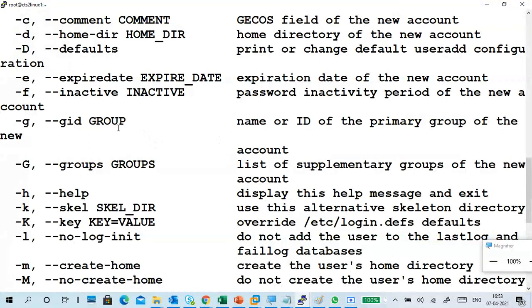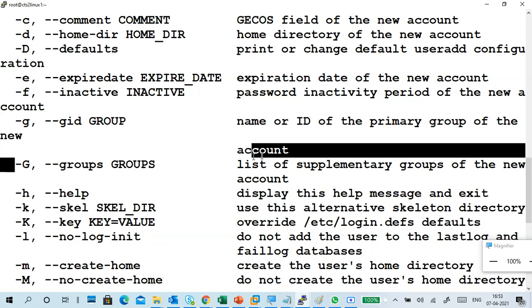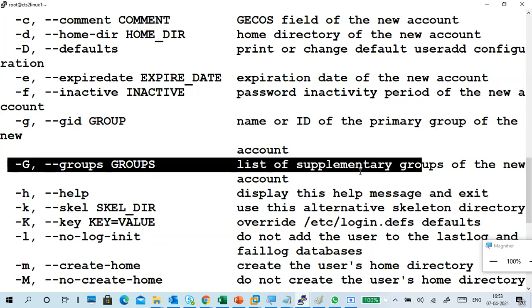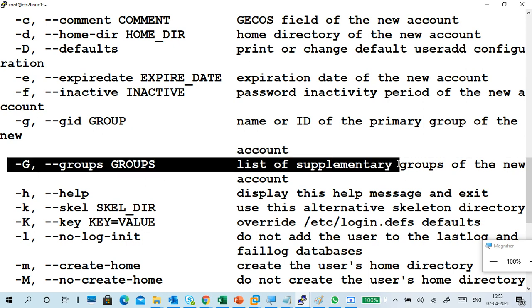Okay, so this is the primary one, small g. Capital G is supplementary. You can use group ID or group name also. So this is a supplementary group.